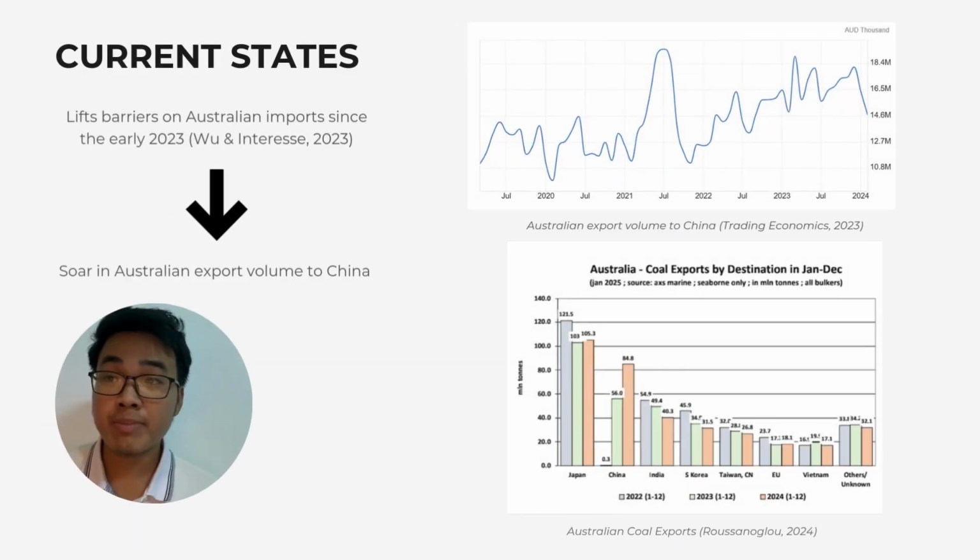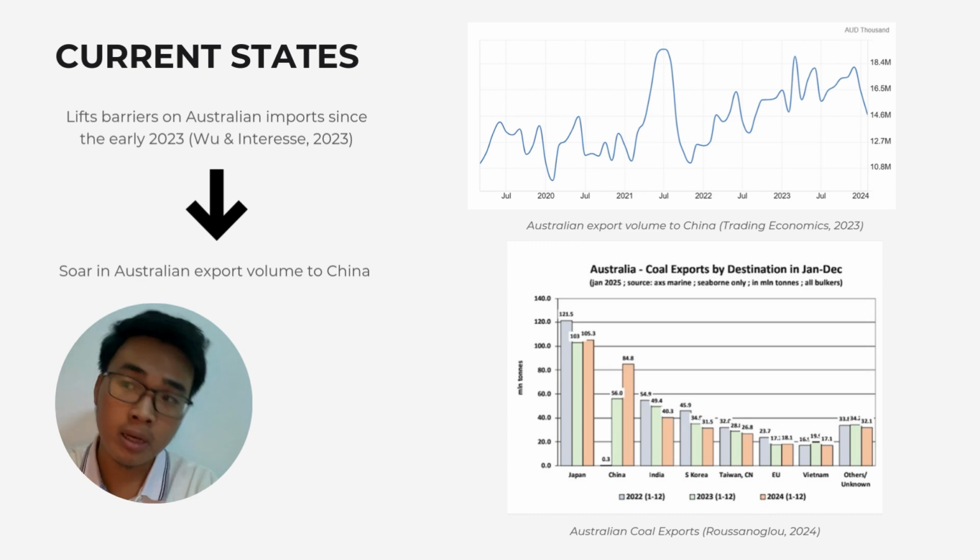We should also keep updated on the current trade situation between the two countries. China has lifted the barriers on Australian imports since early 2023, which has led to a surge in Australia's export volume to China, as you can see in the top right chart.